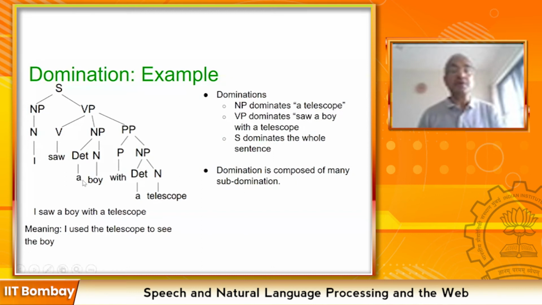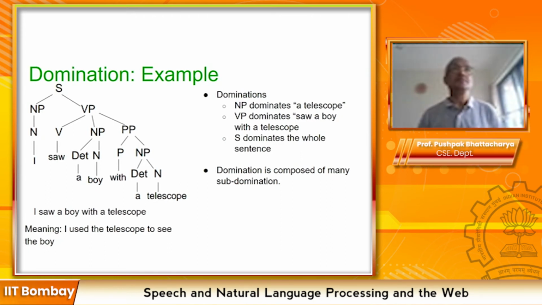One ruler is ruling over a boy, the other ruler is ruling over with a telescope. If with a telescope gets attached to the boy, then one single noun phrase dominates over a boy with a telescope. So this ambiguity needs to be resolved. Who dominates how much of the territory?